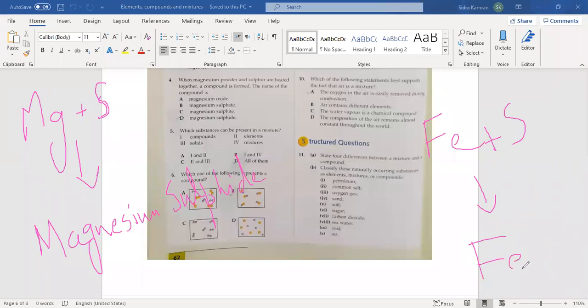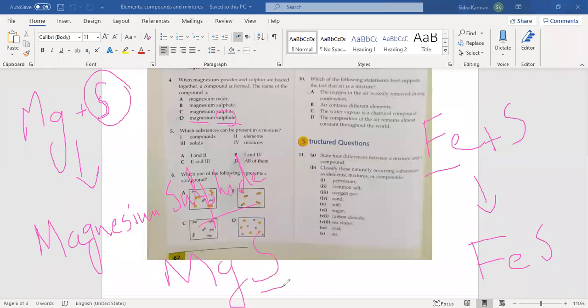So in exams, if you have different metals combining with sulfur, you must remember the name of the compound will be magnesium sulfide, sodium sulfide, potassium sulfide. Remember the second name: first is the name of the metal, like magnesium, iron, potassium, and then it will form sulfide when there is a single sulfur, like MgS.